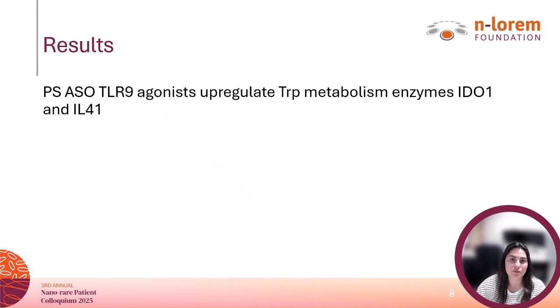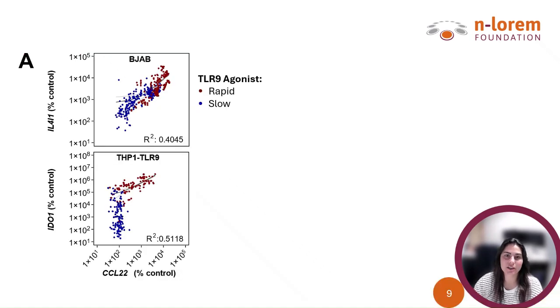To explore this further, we turned our focus to tryptophan metabolism, and specifically to the two enzymes that control its oxidation, IDO1 and alpha-I1, to understand how these pathways respond to different PS-ASOs and whether they contribute towards terminating the innate immune response. To investigate this relationship, we measured TLR9 activation across our panel of PS-ASOs and performed a correlation analysis with the expression levels of IDO1 and alpha-I1.